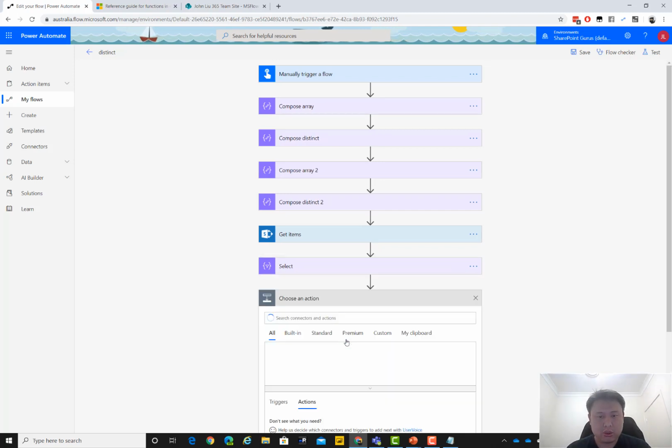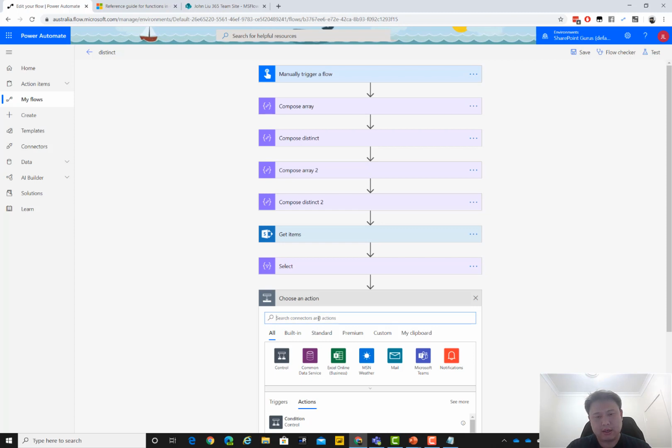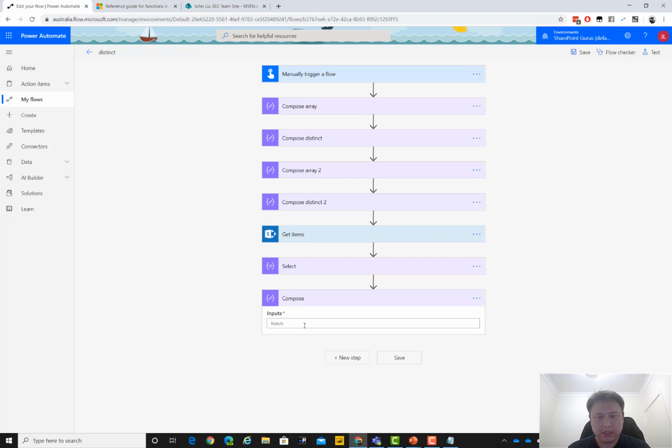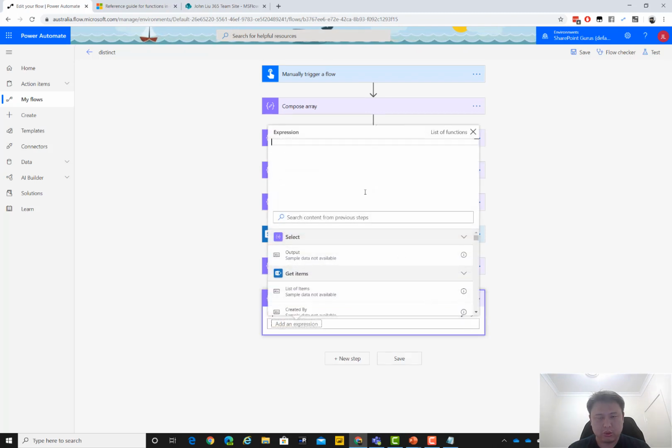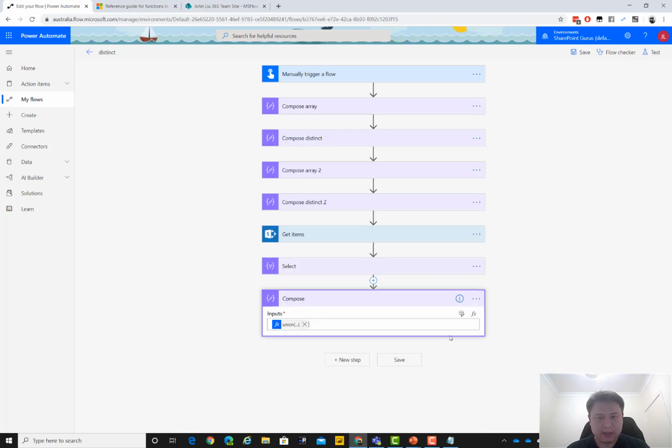We are then going to do a quick compose with our distinct union trick. So this is gonna be to do union of the select with a JSON of the empty array, like so. Let's put that in here.